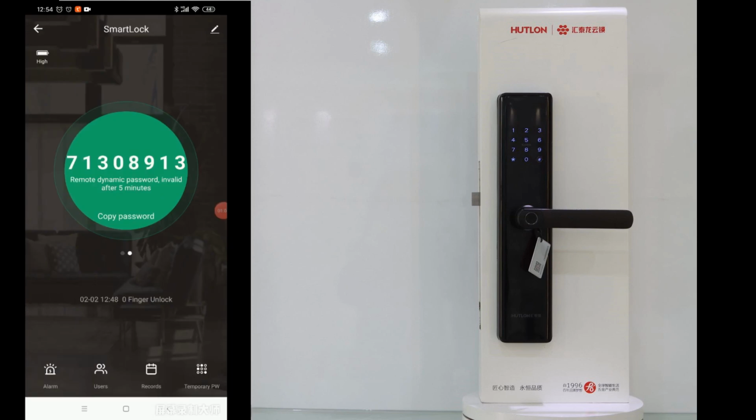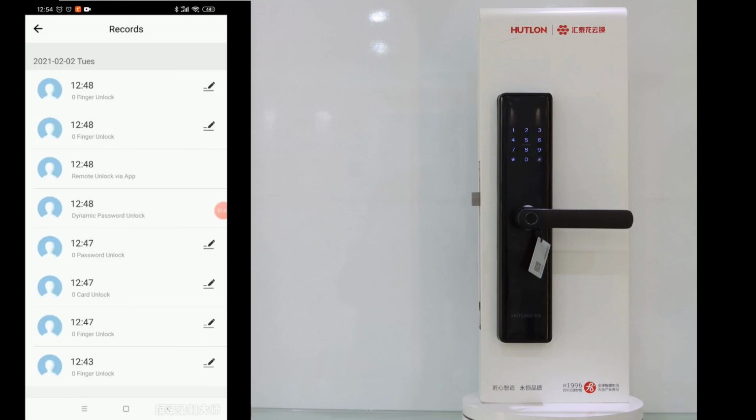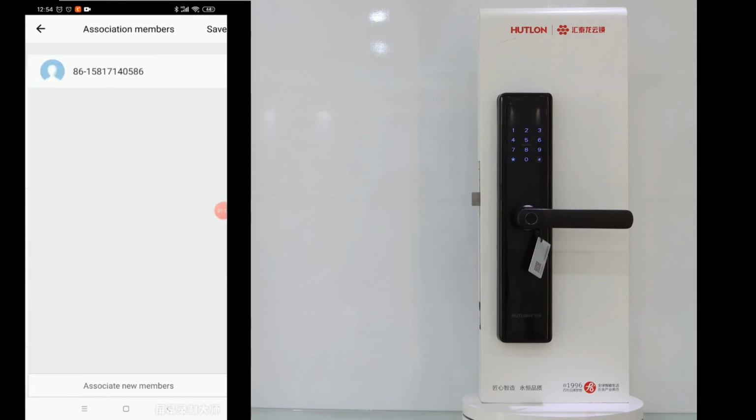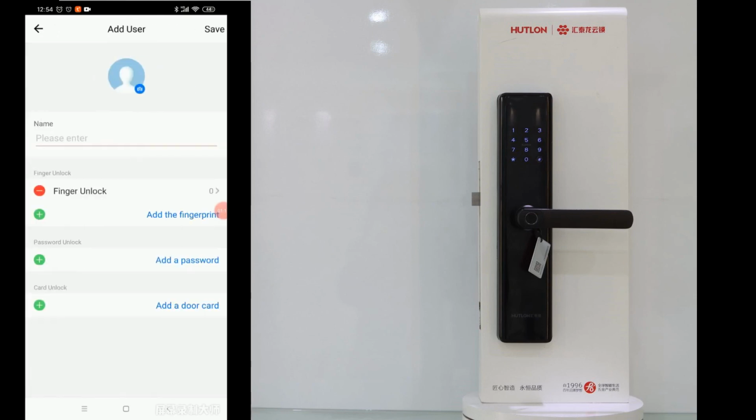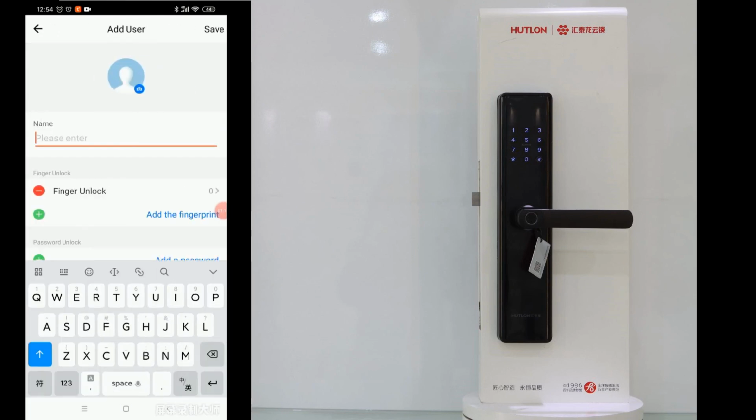We could check the unlock record. And the name of the fingerprint to associate my name. For example, Ivanka. See.